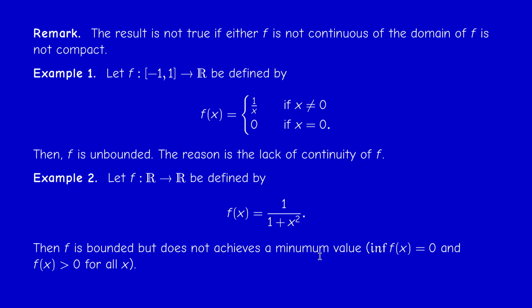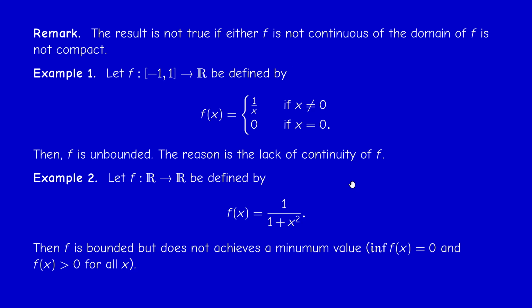There is a maximum value, but no minimum value. And if you invert this, if you take minus this, you get the opposite result. You get a minimum, but not a maximum. Okay, so it's easy to construct other examples like this. So we need actually two conditions, one on the domain, compactness, and one on f, which is continuity.